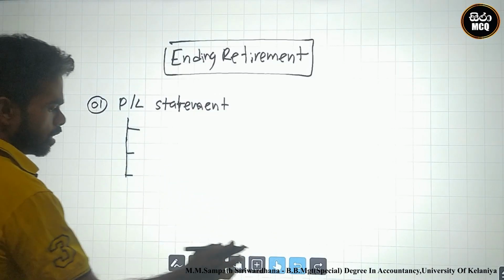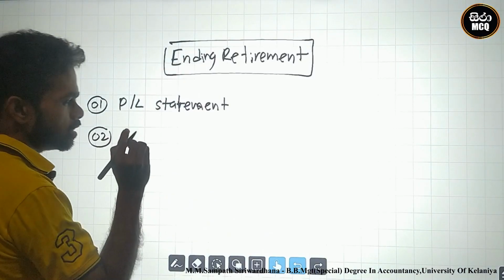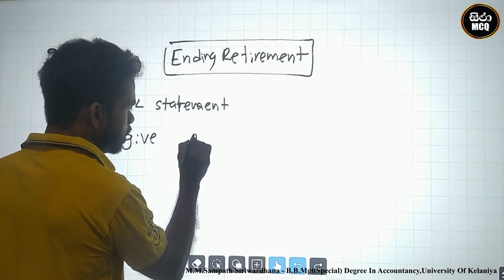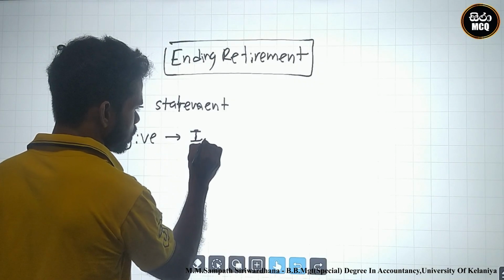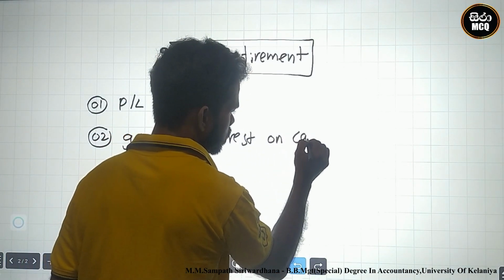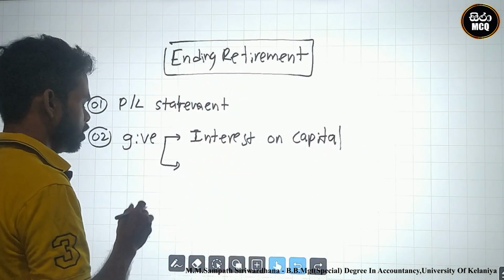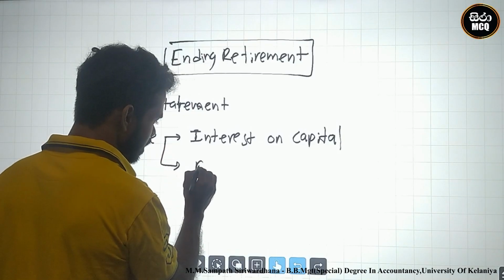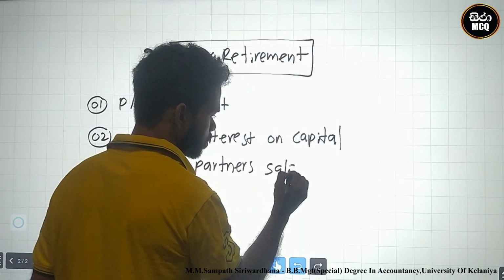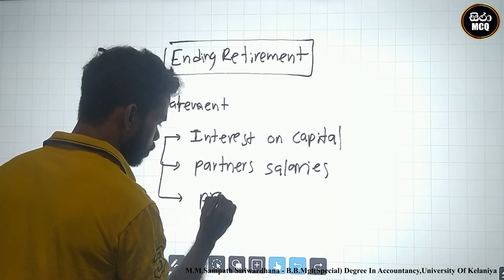Secondly, we must give interest on capital, partner salaries and profit or loss shares.